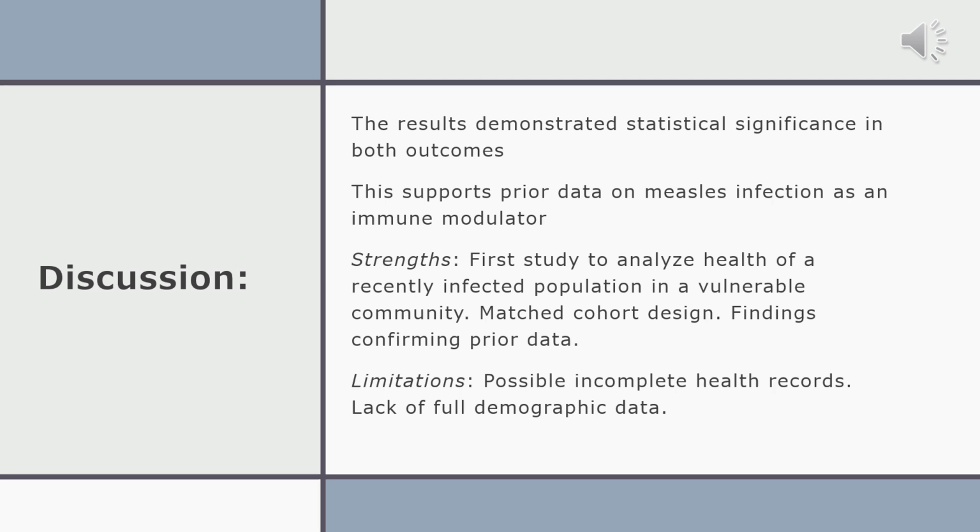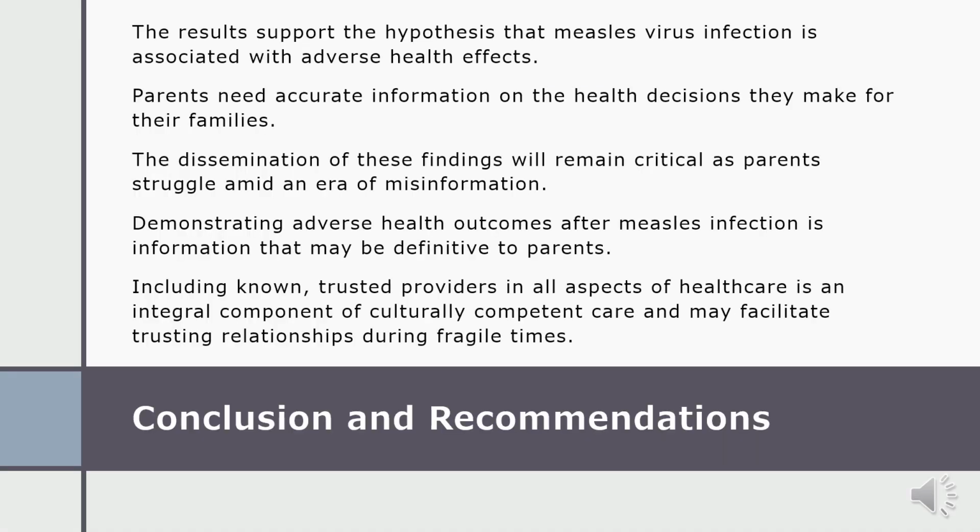The limitations include possible incomplete health records, and there's a lack of full demographic data. In conclusion, the results of this secondary data analysis support the hypothesis that infection with measles virus is associated with increased adverse health effects beyond the acute infection phase.